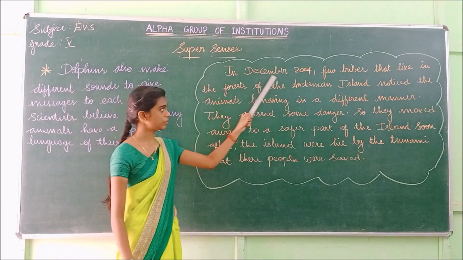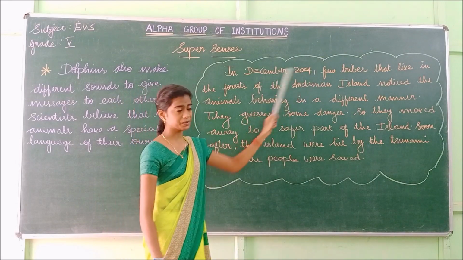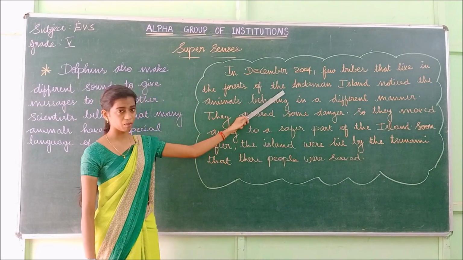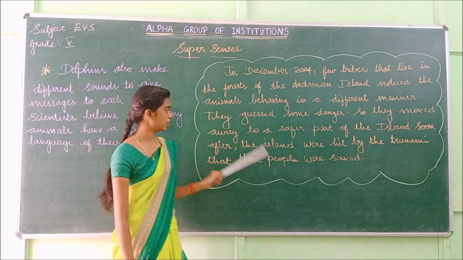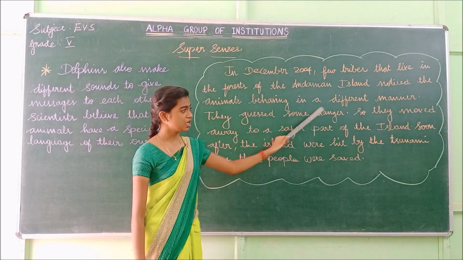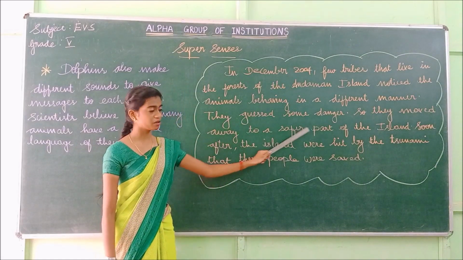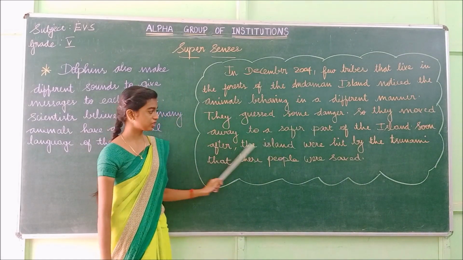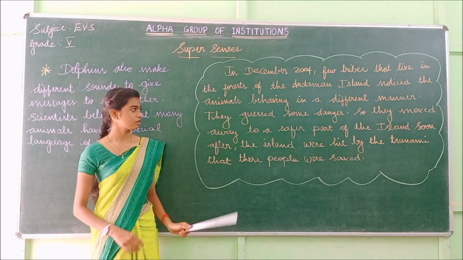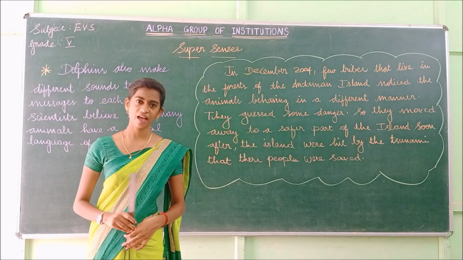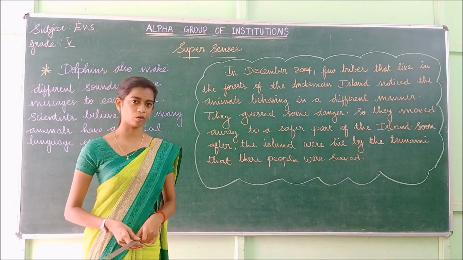Okay. So in December 2004, a few tribes that live in the forest of the Andaman Island noticed the animals behaving in a different manner. They guessed some danger, so they moved away to the safer part of the island. Soon after, the island was hit by the tsunami, but these people were saved. So this is the true incident that happened in December 2004.